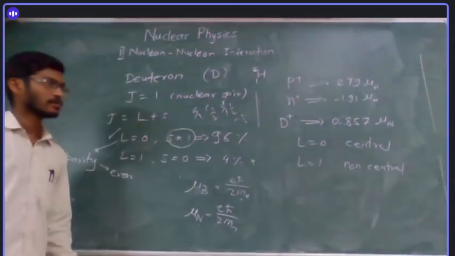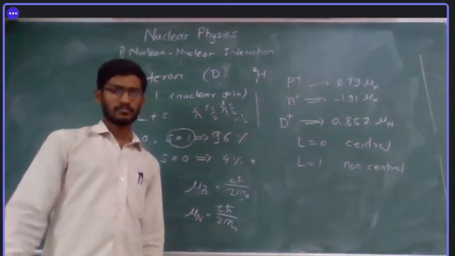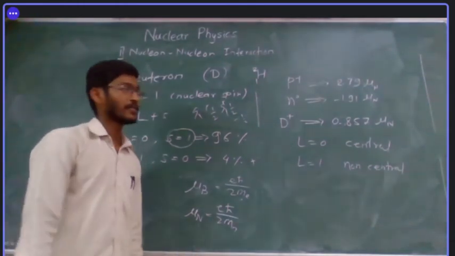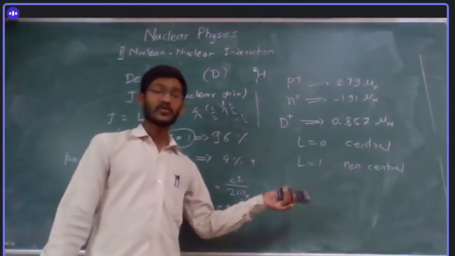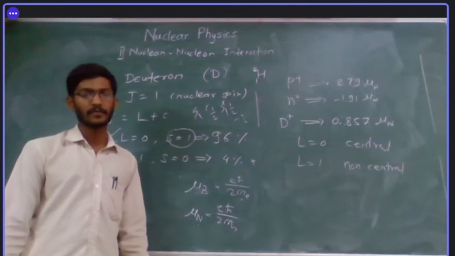What does this mean? You have come across central force nature. Gravitational force is a central force because it varies as inverse square law. Electrostatic force also varies as inverse square law, so it is also a central force.